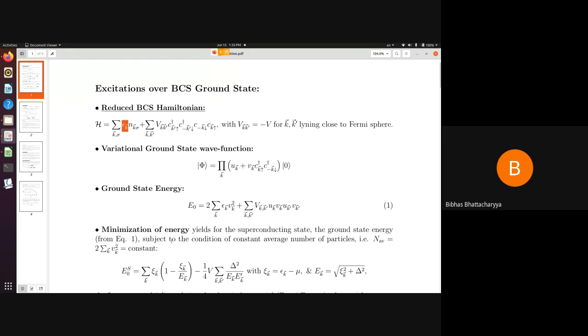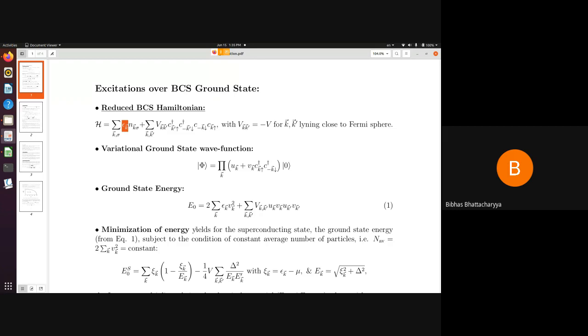Now, when we tried to minimize this energy for the superconducting state, we had to obey the condition that the average number of particles was held constant. You can really see that the BCS ground state that we have written as a trial wave function does not really care about the conservation of number of particles explicitly. It does not correspond to a fixed number of particles.